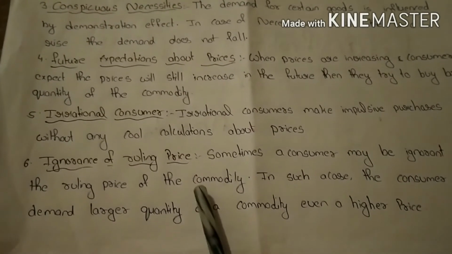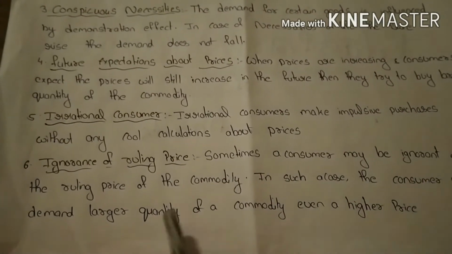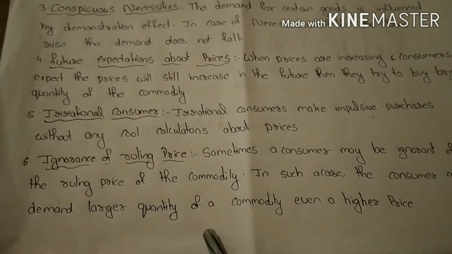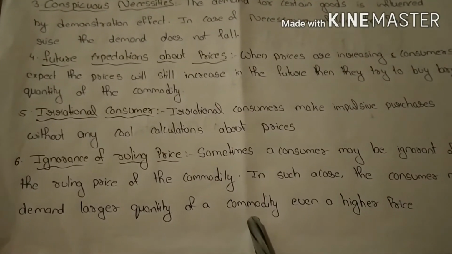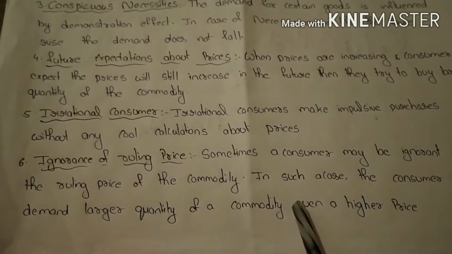Next, ignorance of ruling price. Sometimes a consumer may be ignorant of the ruling price of the commodity. In such a case, the consumer may demand a larger quantity of a commodity, even at a higher price. So here the consumer does not know the actual price.